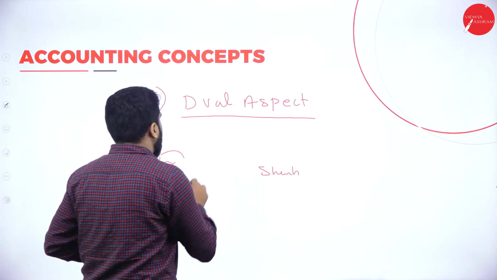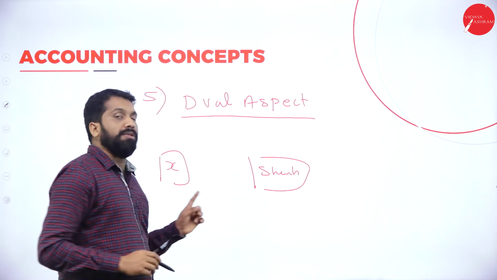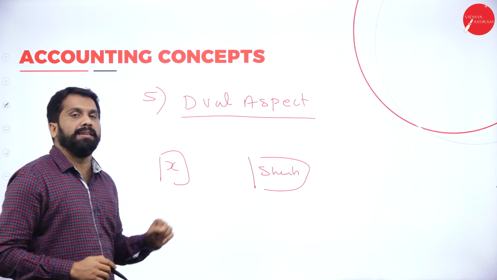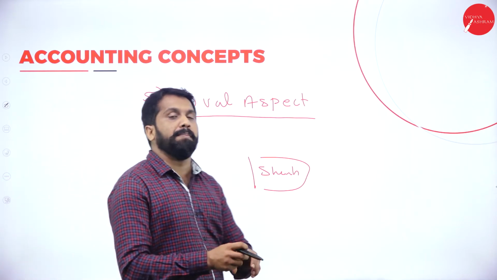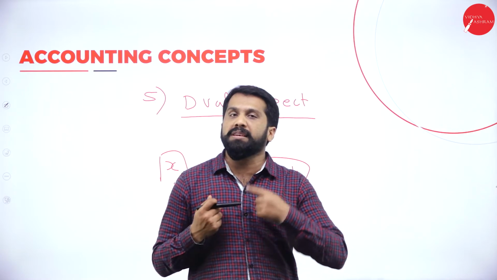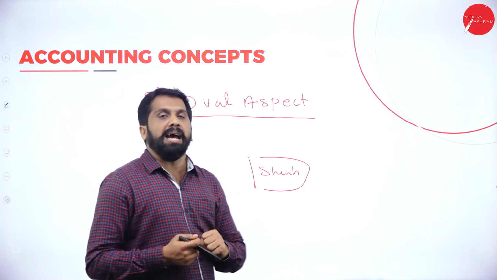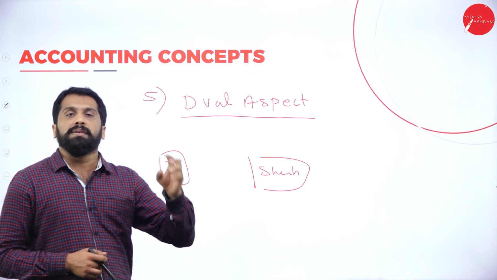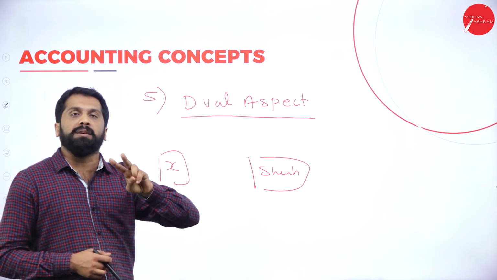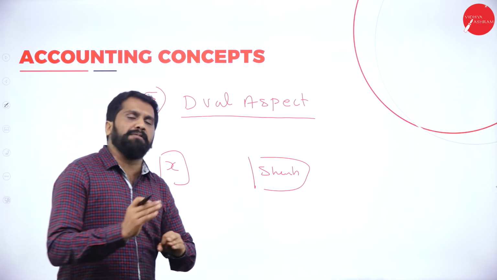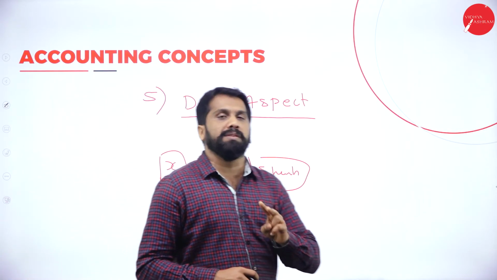So person 1 and person 2. Dual aspect. Clear? Now, I collected money from the bank. Two persons, me and the bank. Bank is person 1, I am person 2. Then I paid 20,000 to my mom. Mom is number 1, I am number 2. In every transaction there are two persons.